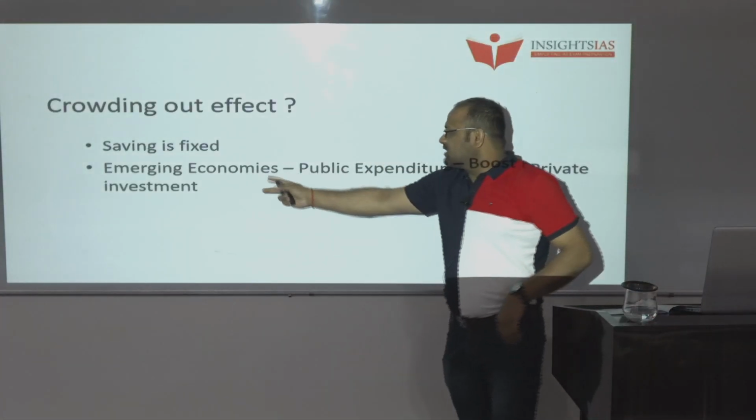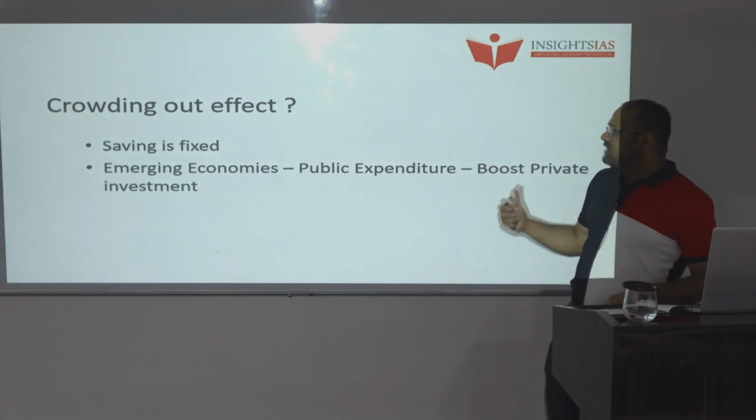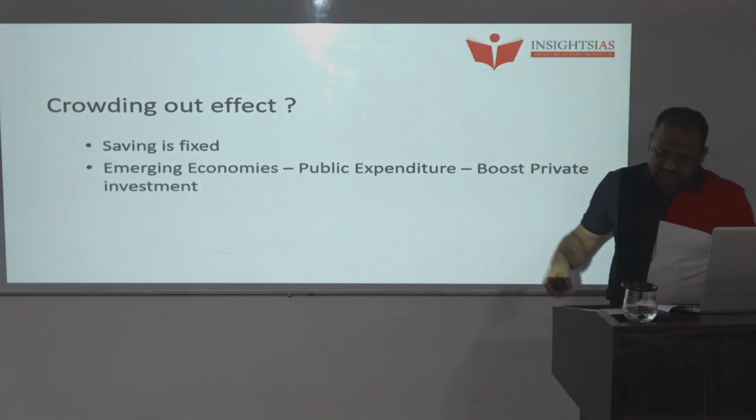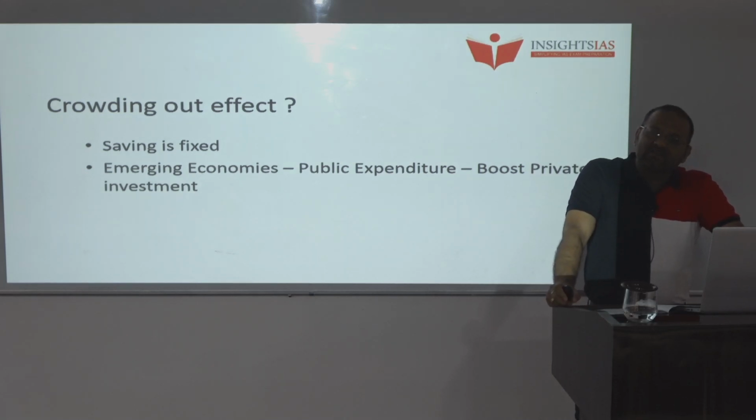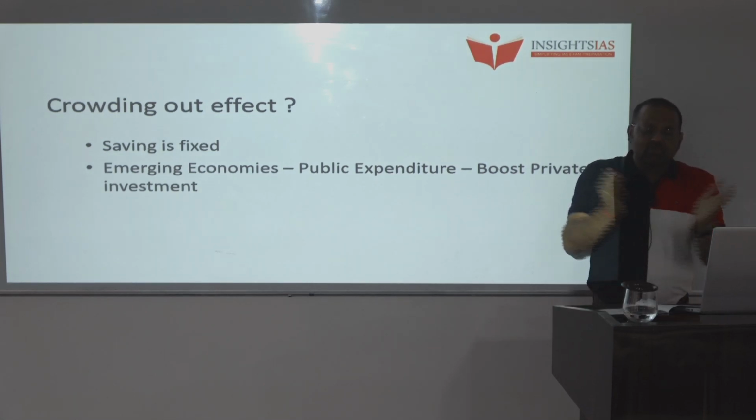But in emerging economies, public expenditure boosts private investment. In emerging economies, the government spends on infrastructure, electricity, security, and ultimately it leads to a multiplier effect.